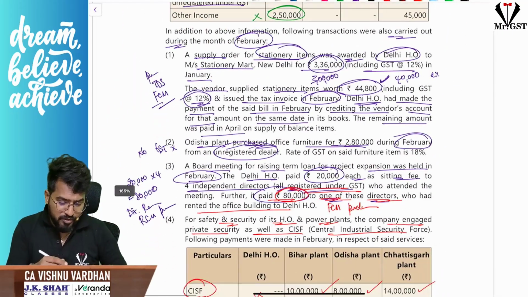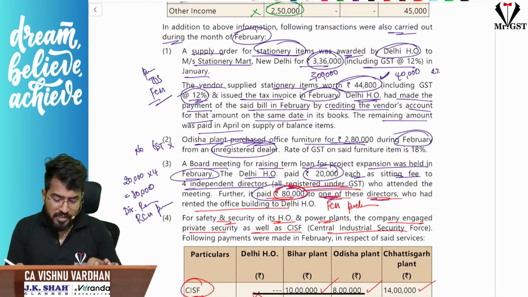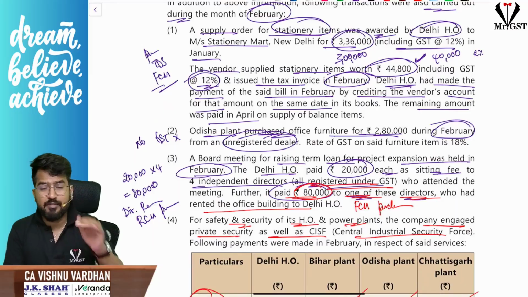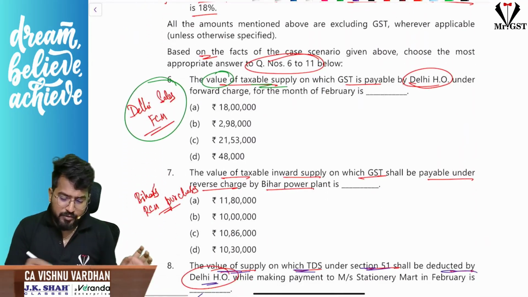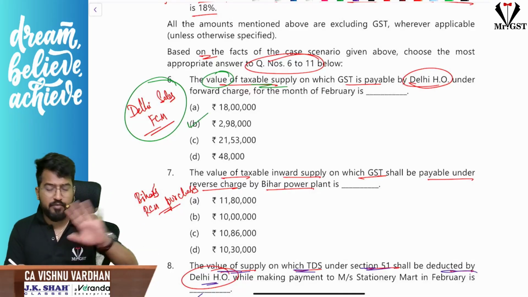Because all these below things are nothing but purchases. If you remember, the below information given here is nothing but purchases. No sales are there. So 2,98,000 is the answer. Okay, we have understood this.